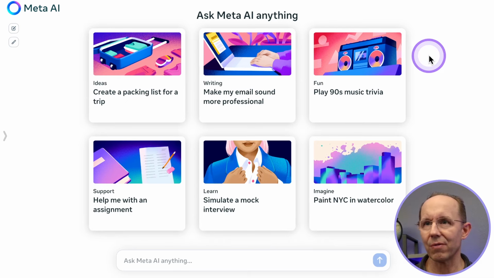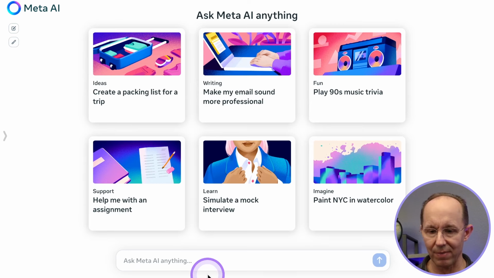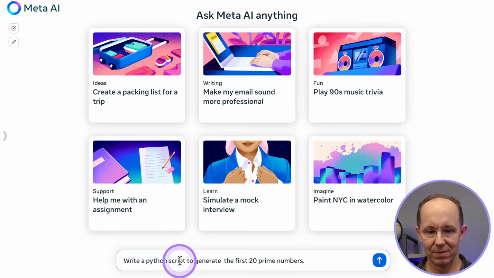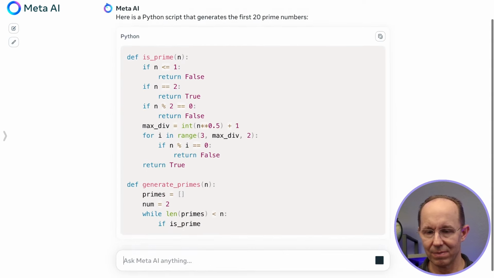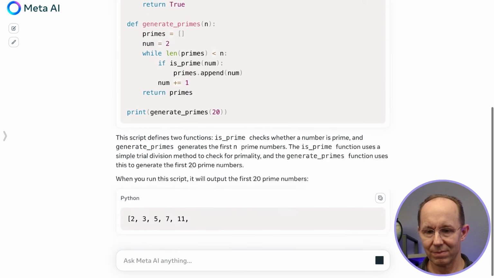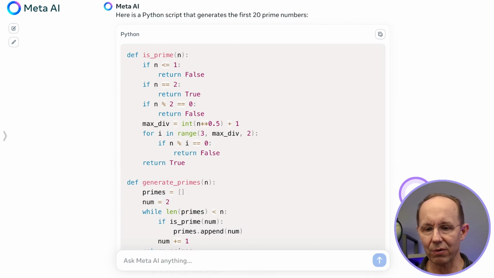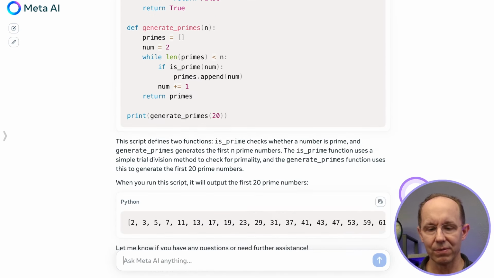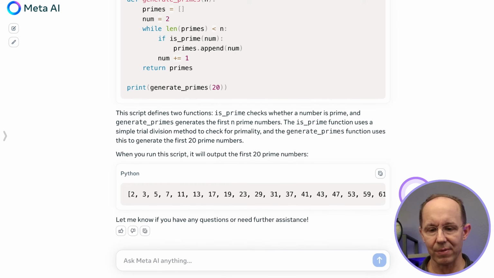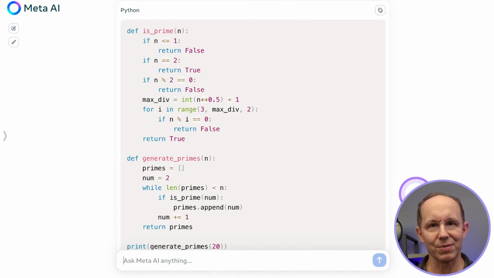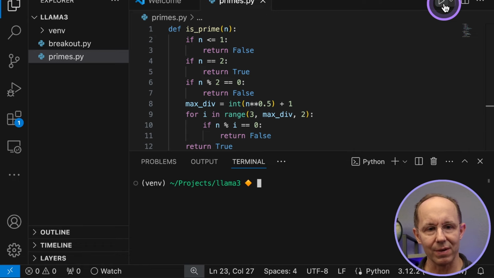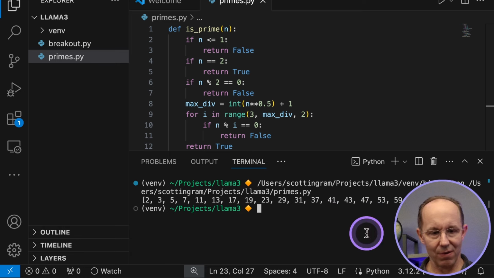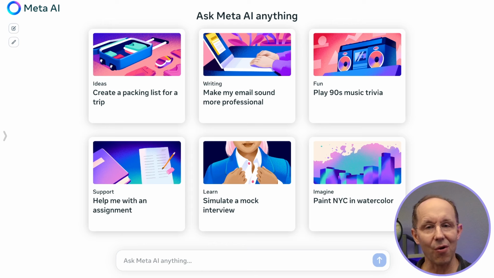All right, first up, we're going to write a Python script to generate the first 20 prime numbers. Well, the code looks good. It explains what it's going to do, and then it outputs the prime numbers. I'm going to run this in VS Code just to make sure it works. So here we are in VS Code. I've pasted the code in, and let's give it a run. Sure enough, here are all the prime numbers. So that's a pass.